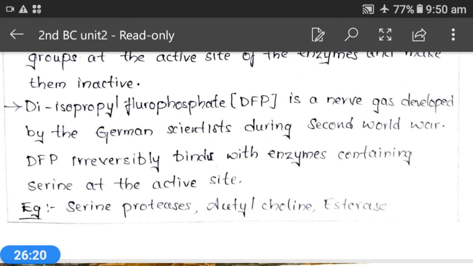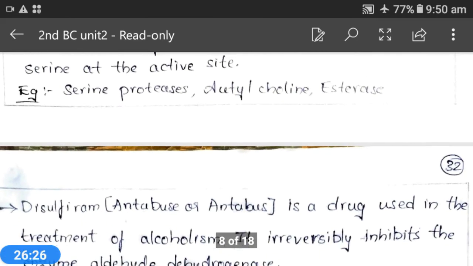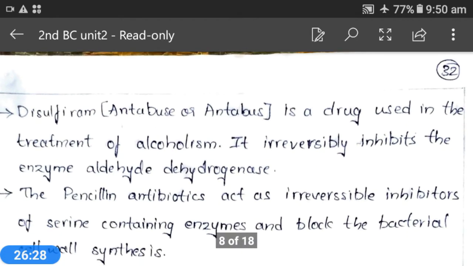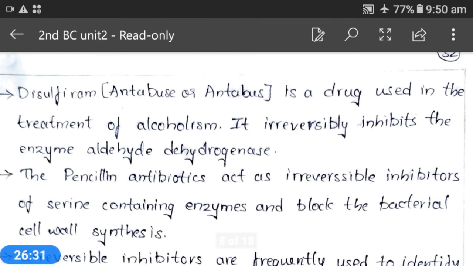Irreversible inhibitors are frequently used to identify amino acid residues at the active site of enzymes. That means these irreversible inhibitors are not only responsible for the inhibition of enzymes, they are also helpful for the identification of amino acid residues or clusters present at the active site of different enzymes, and to understand the mechanism of enzyme action.